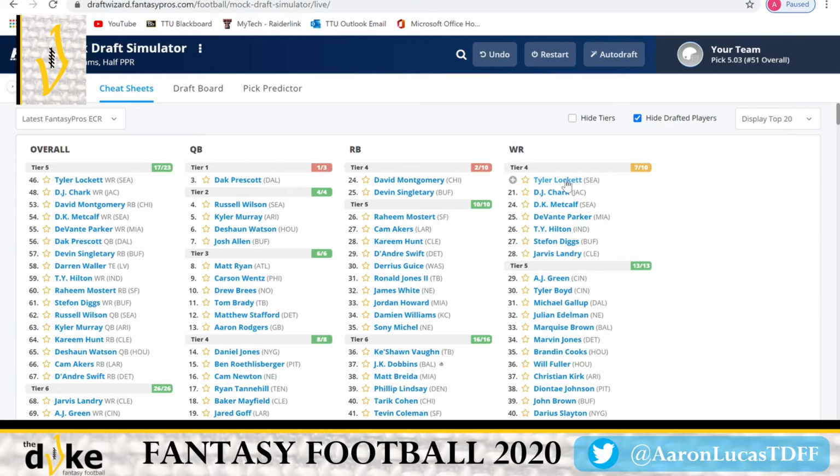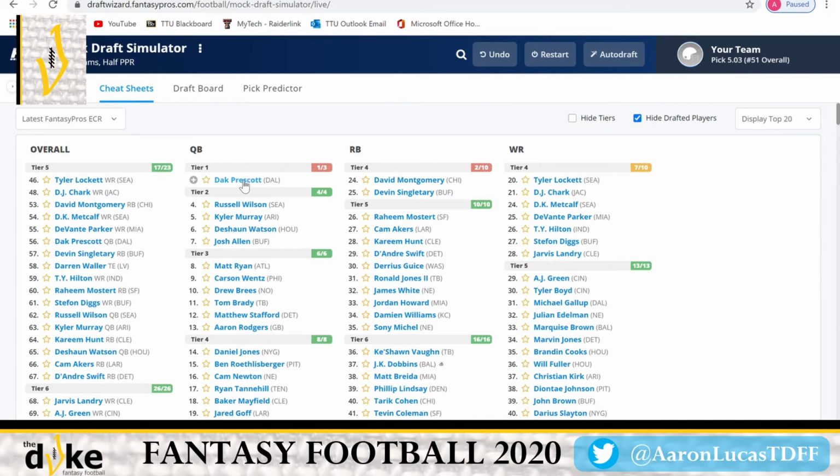He's still going to be the main receiver. He's still Russell Wilson's go-to guy, and he's definitely a safe pick, all right? But I want to see if someone like DJ Chark, Jarvis Landry, or even a Michael Gallup drops down to us in that 6th round that we could pick up that could possibly show the same return as what A.J.